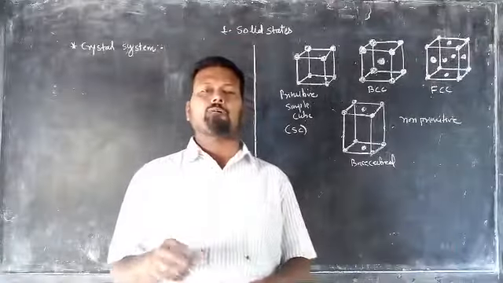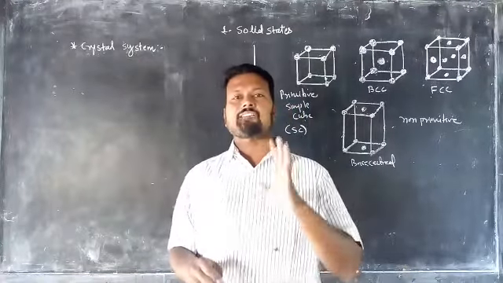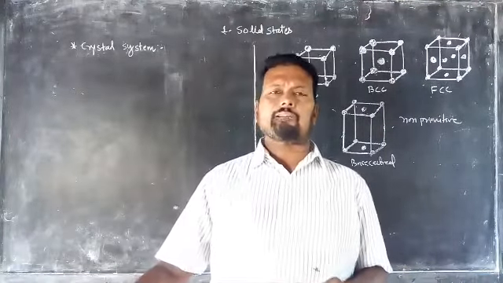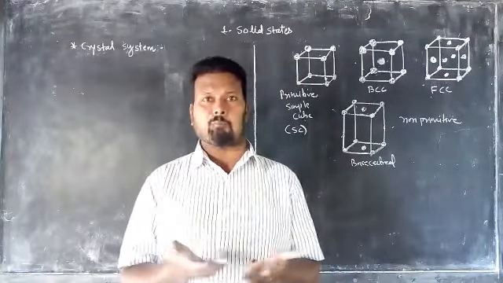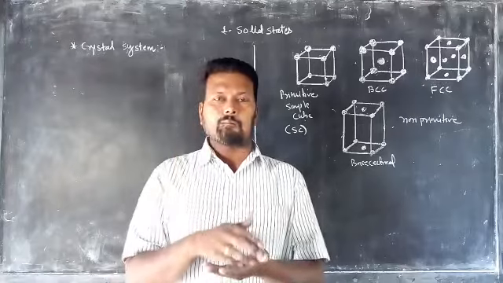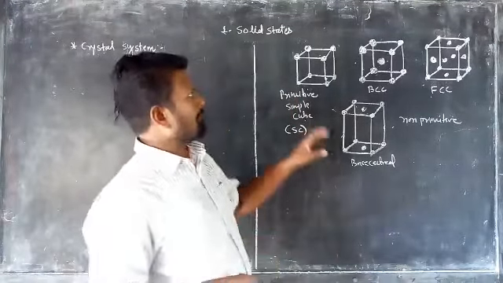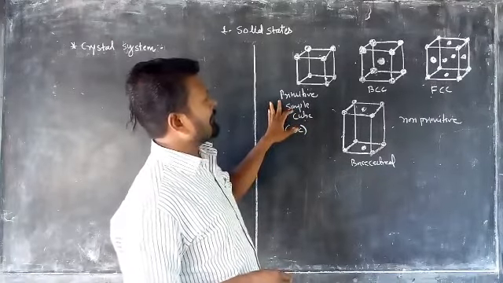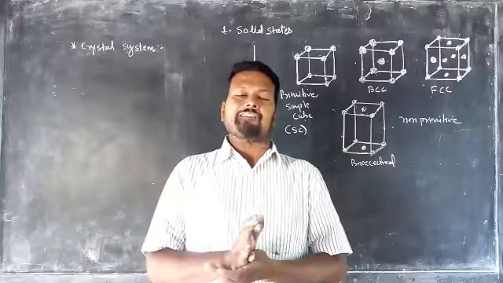So we have to now understand here what is the crystal system. Simply, the crystal system is an arrangement of lattice points. How the constituent particles are arranged, we have explained here. The arrangement should be primitive and non-primitive. So these are crystal units.